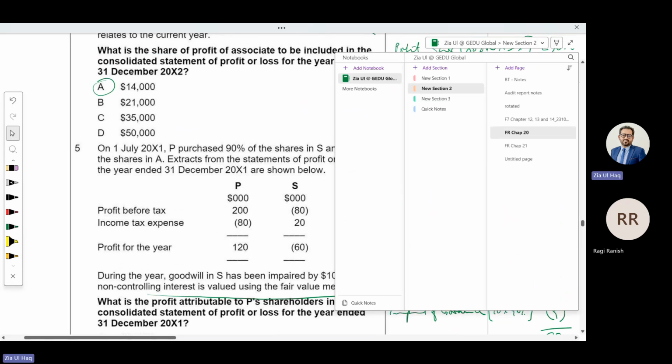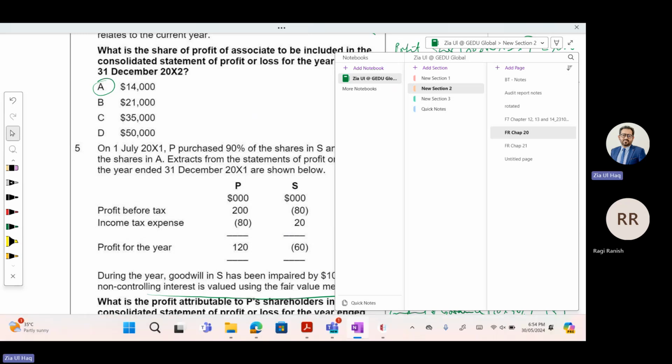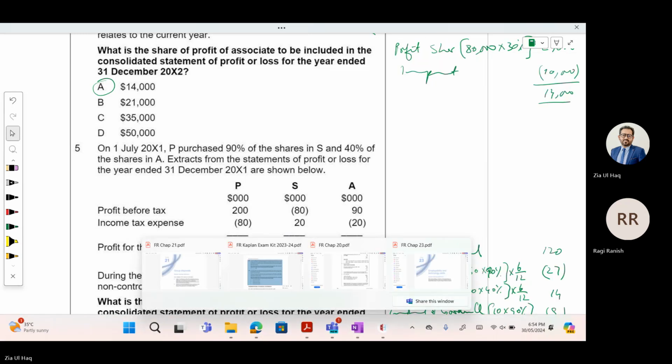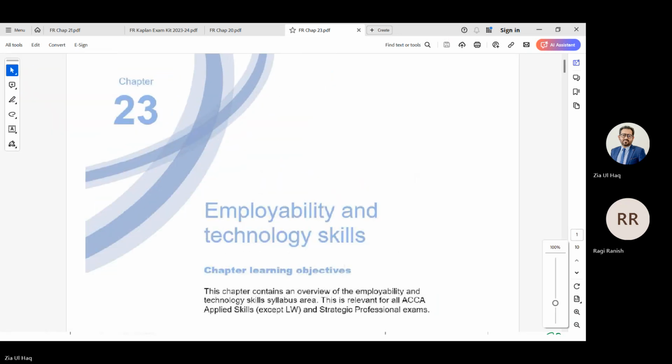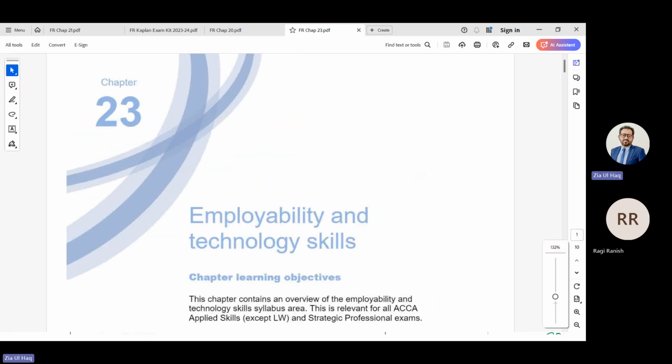So let's discuss a small chapter, Chapter 23, Employability and technology skills. What questions come from it? Only MCQ.